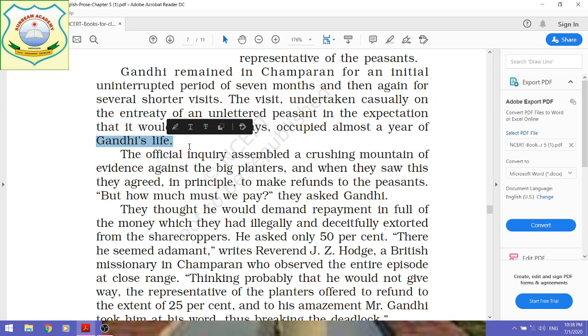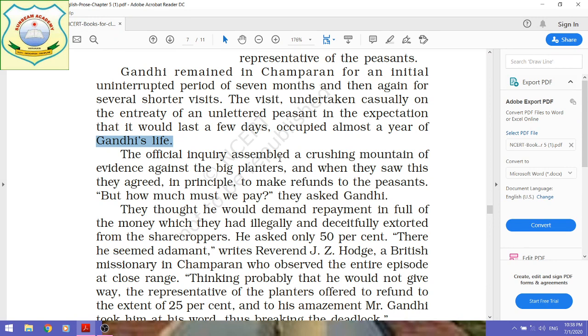Gandhiji's life. Now, students, mark it as important, because this was the typical pattern of Gandhiji's working. The visit had been undertaken casually, on the request of an uneducated peasant.